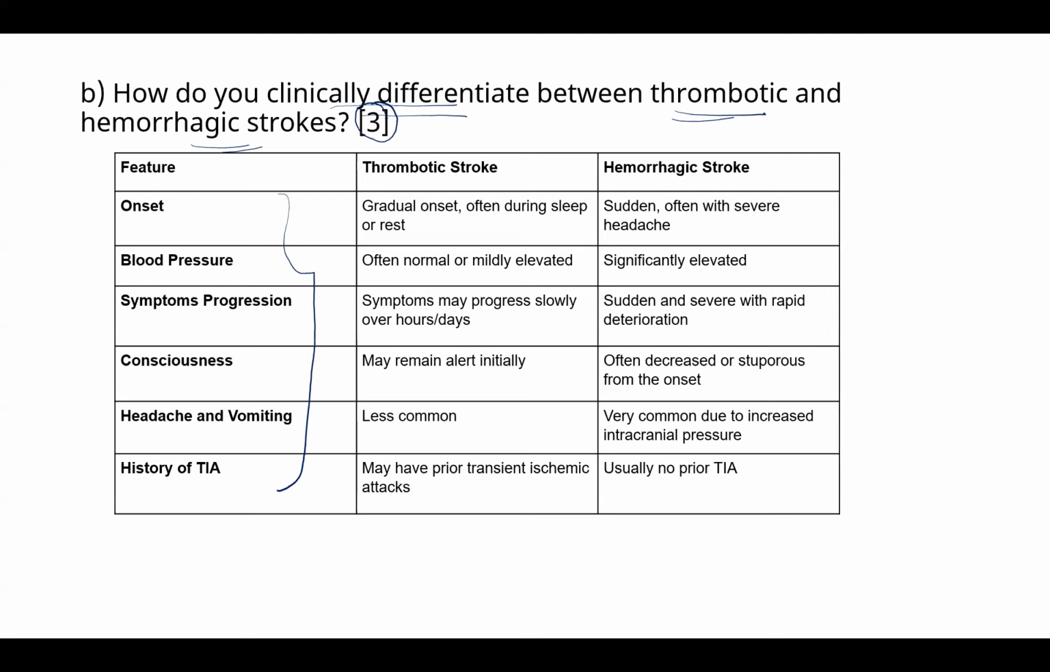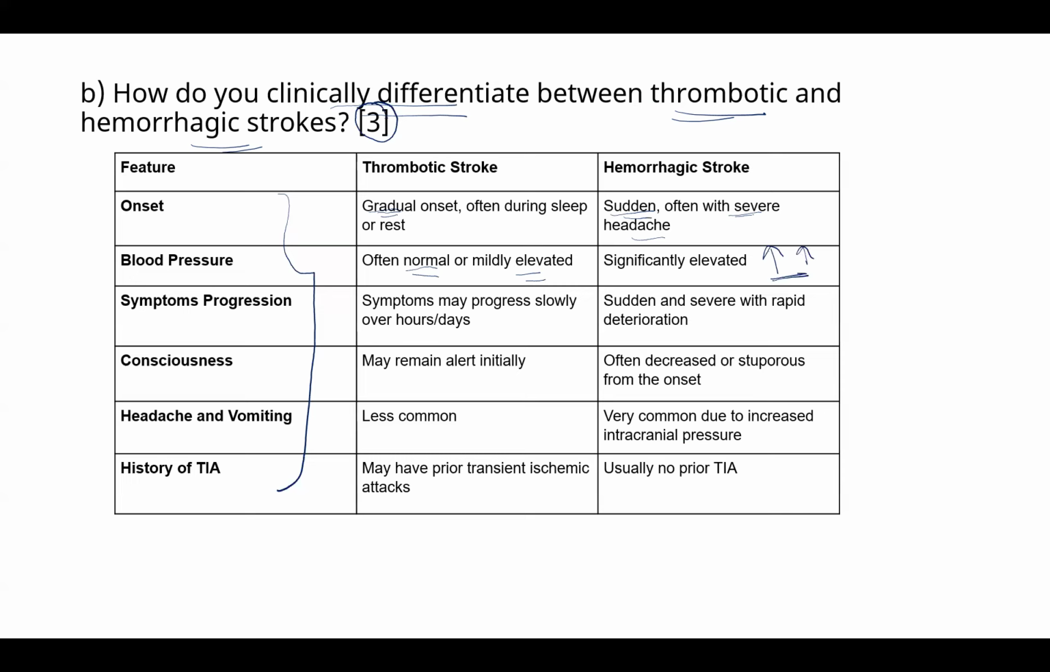Onset: in thrombotic stroke, it is usually gradual onset. The patient might wake up and be unable to walk when he is trying to go to urinate. In hemorrhagic stroke, it is sudden onset. It usually occurs with severe headache. In blood pressure, in thrombotic stroke, it is usually normal or elevated. In hemorrhagic stroke, it is very highly elevated.